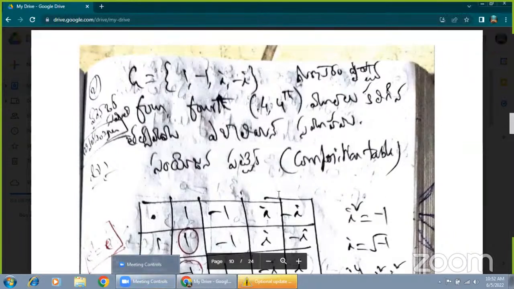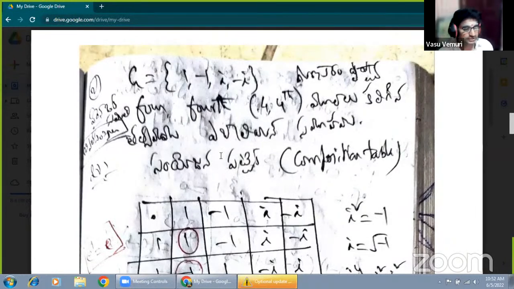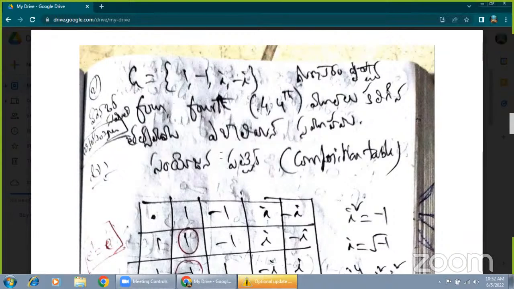Yes, sir. Okay. Now this example is very important. Please note down this problem. Prove that, students, please note down in English medium. Okay, sir. Okay. Prove that the set